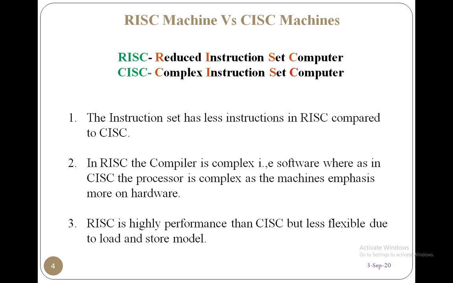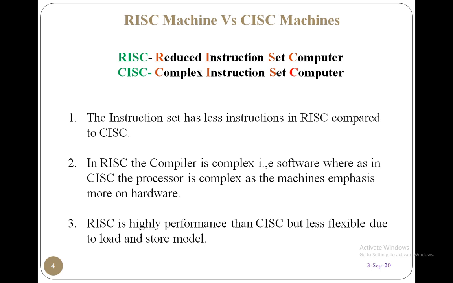What is the meaning of the load and store model? Suppose you want to add two numbers where one number is present in the registers whereas another number is present in the memory. Then we are not able to do the add operation directly for those two numbers. First of all, you have to get the data from the memory into the processor registers, and only then can you add. That is, flexibility-wise RISC is not that efficient.